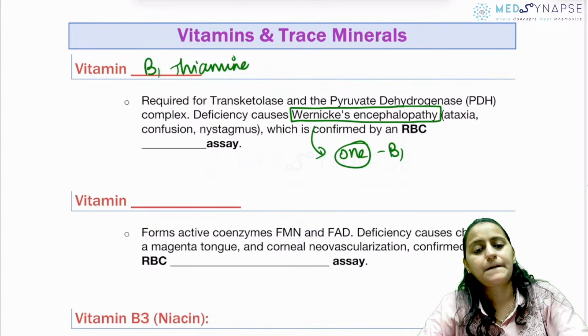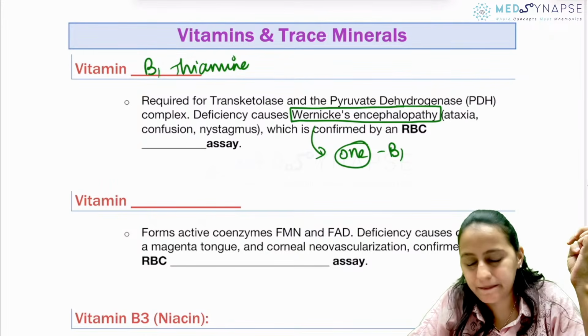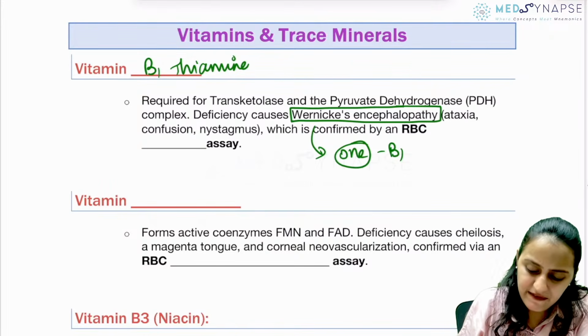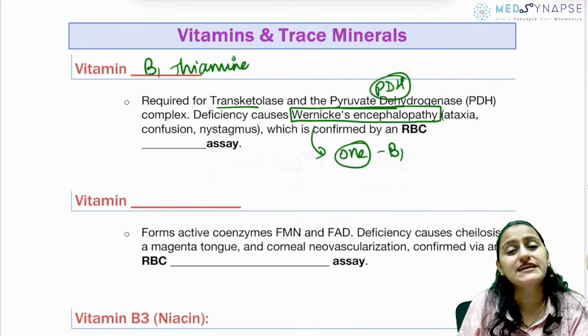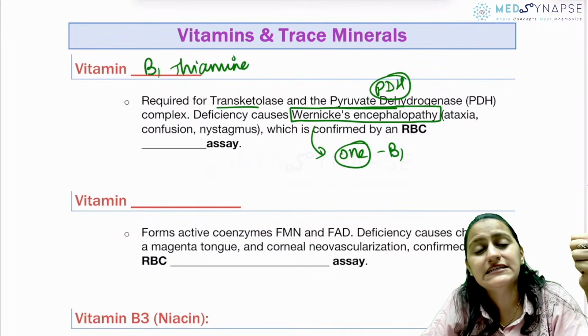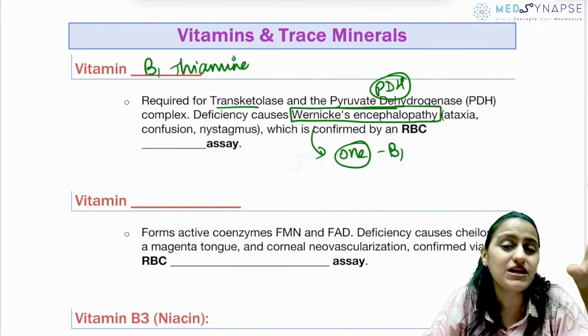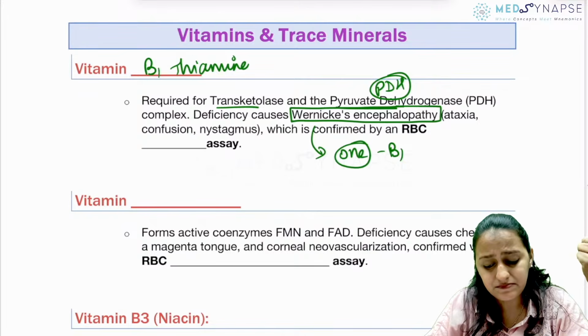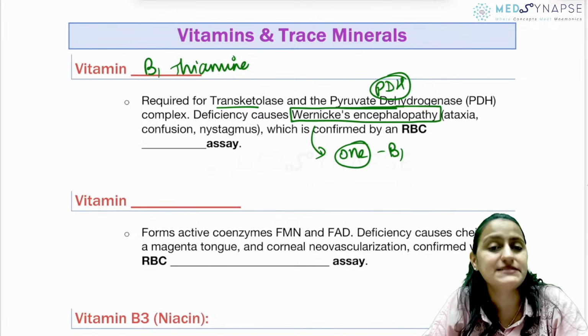Correct. It's vitamin B1. So vitamin B1 is required for transketolase, and also pyruvate dehydrogenase. Remember, we have learned tender loving care for ninjas. TLCFN is a mnemonic for the enzymes which require this: pyruvate dehydrogenase, alpha ketoglutarate dehydrogenase, and BCKD.